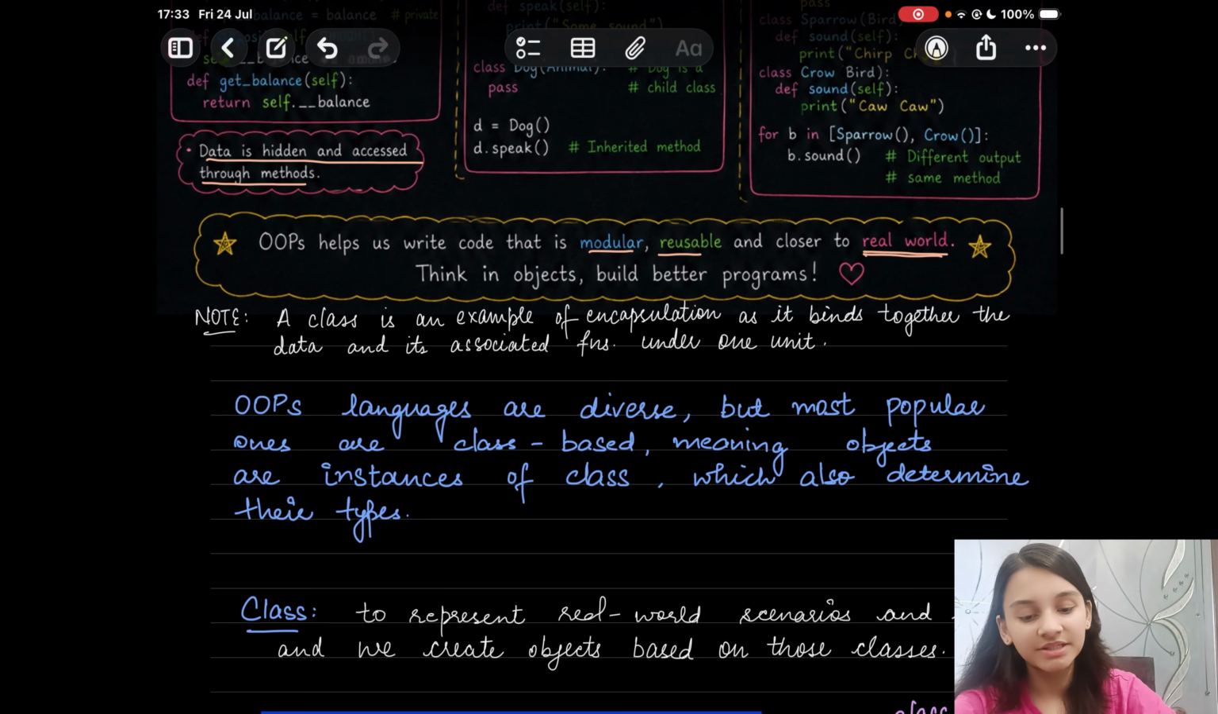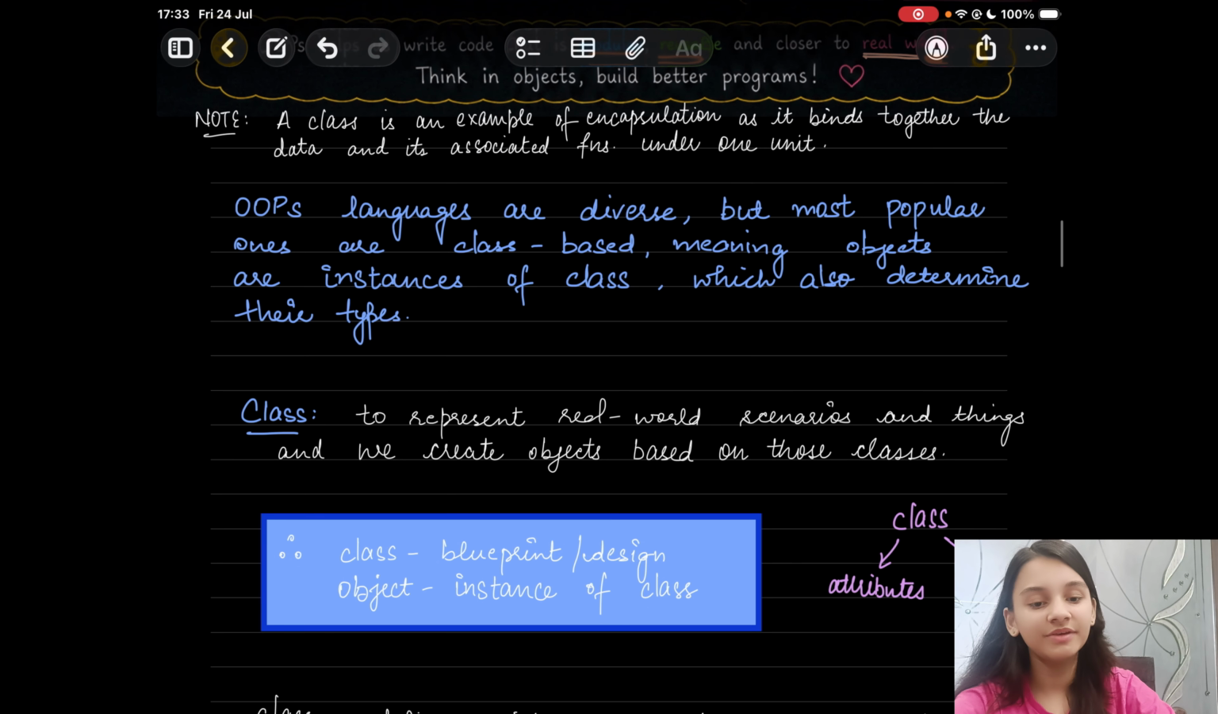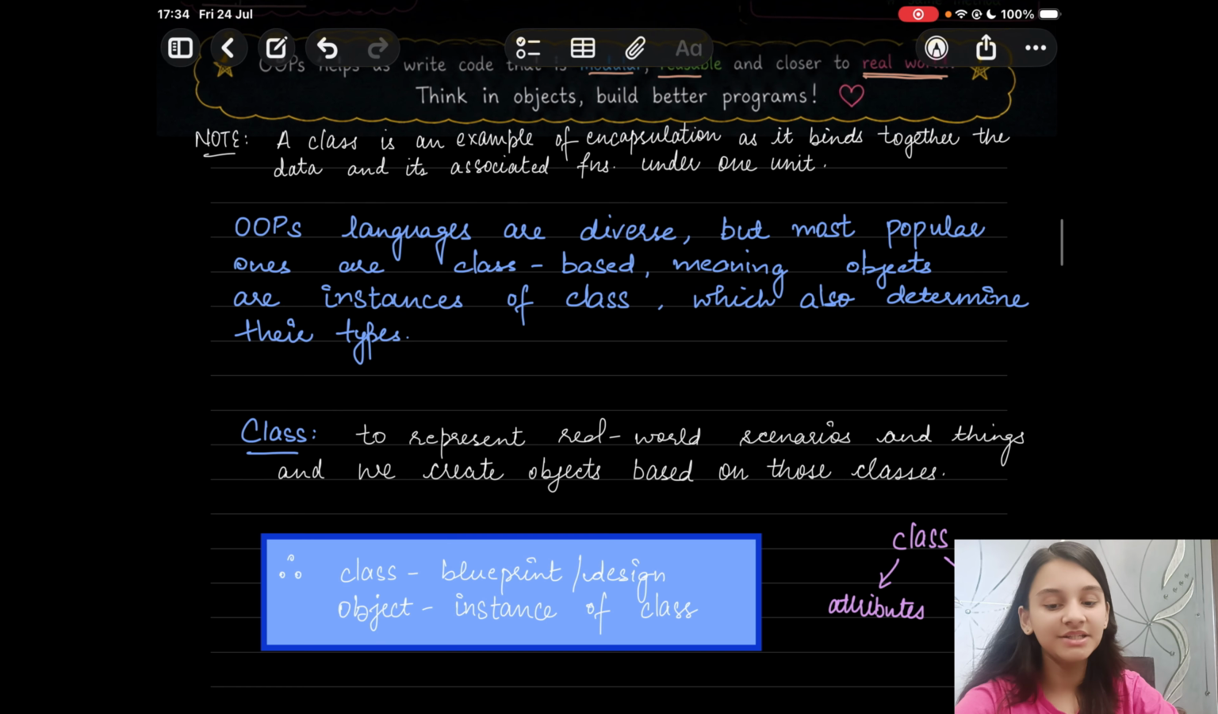Now there's a note here that a class is an example of encapsulation as it binds together the data and its associated functions under one unit. So as per the definition of encapsulation, we can say that class is an example of encapsulation. OOPS languages are diverse, but the most popular ones are class based, meaning objects are instances of a class which also determine their types.